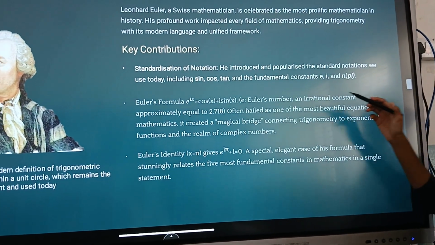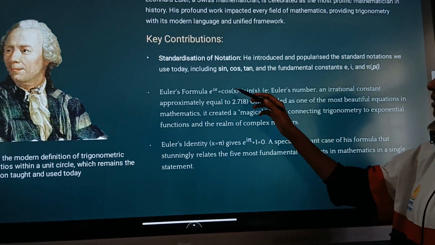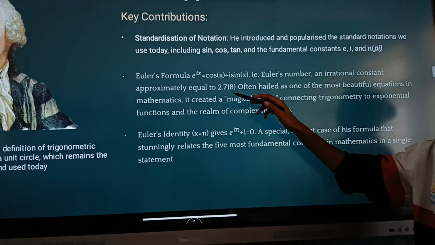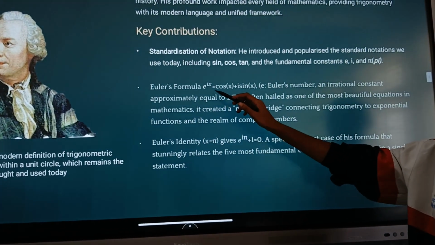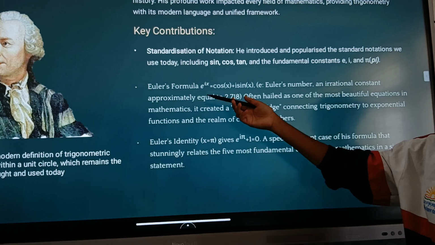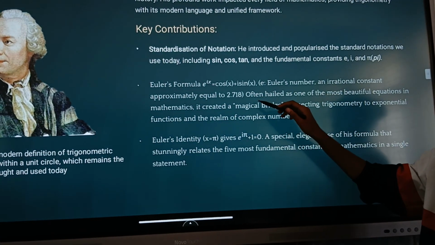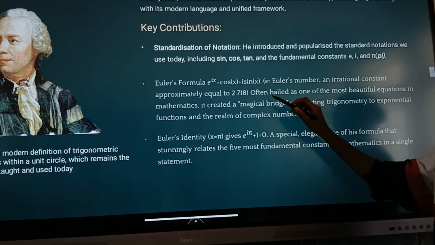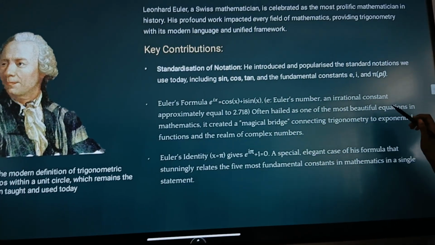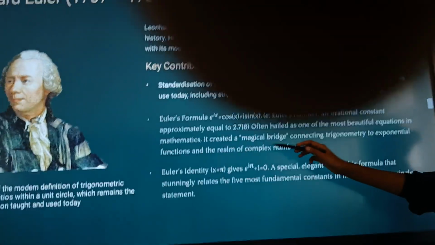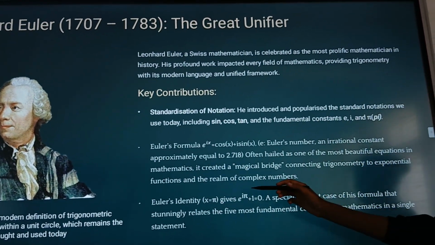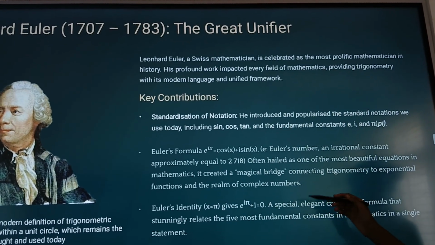and pi. Euler's formula: e to the power ix is equal to cos x plus i sin x, where e is Euler's number, a constant approximately 2.718, and i is iota, as we know, the imaginary number. Often hailed as one of the most beautiful equations in mathematics, it has created a magical bridge connecting trigonometry to exponential functions and the realm of complex numbers.